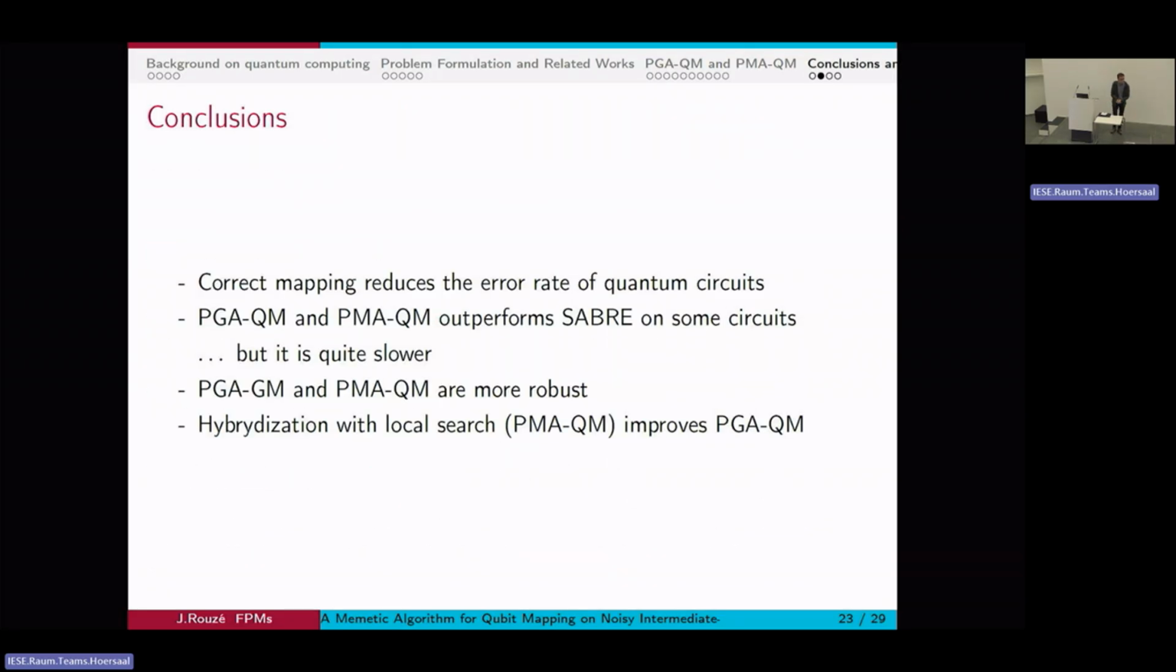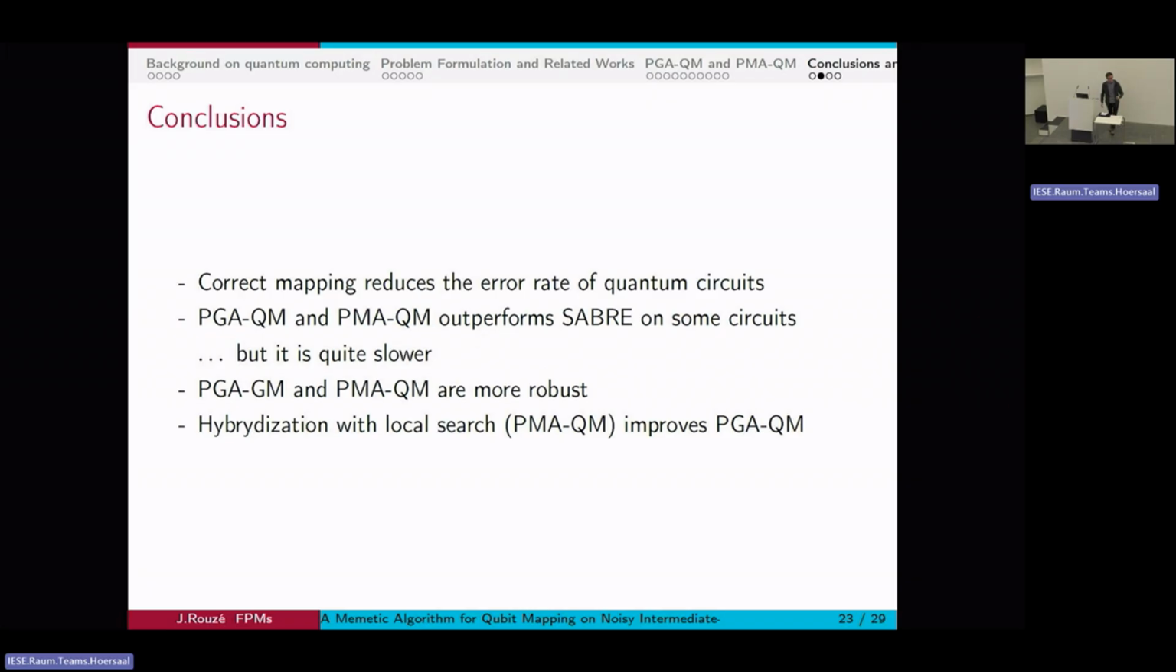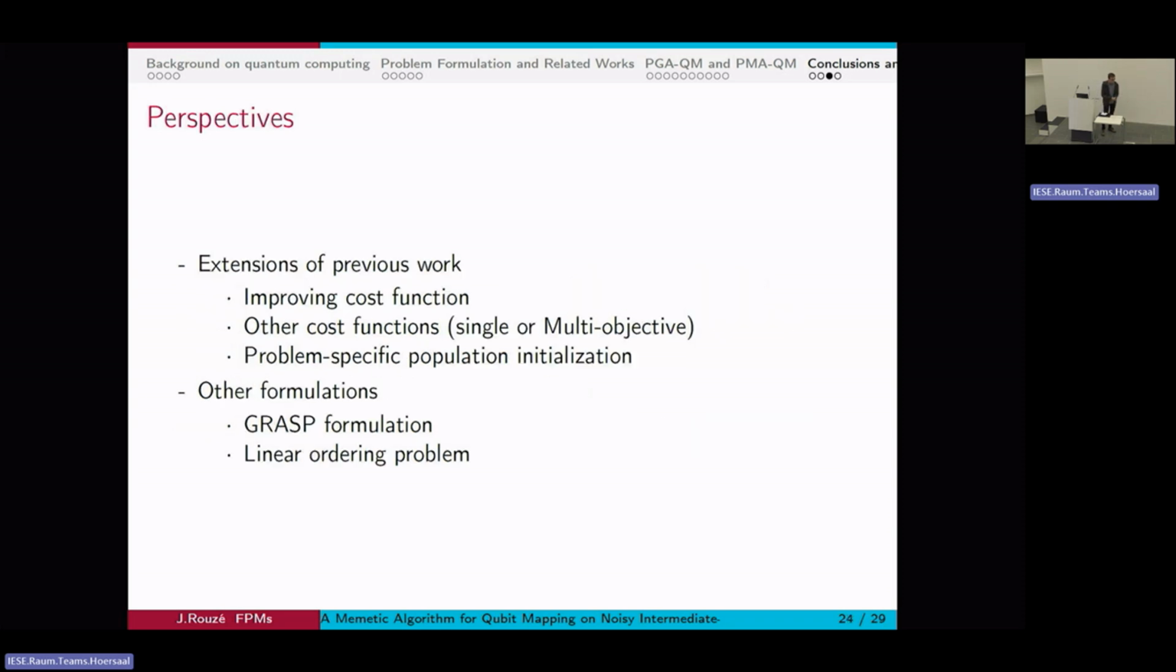So, conclusions. We've noticed how a good mapping can reduce the error rates of quantum circuits. We've shown that the PGA and the PMA mostly outperform Sabre, but only on certain circuits, at the cost of being quite a bit slower. It is also more robust, so it always improves and has less variability between executions, and there is the hybridization of the local search. So the PMA can beat the PGA thanks to the hybridization, so it was a good local search definition.